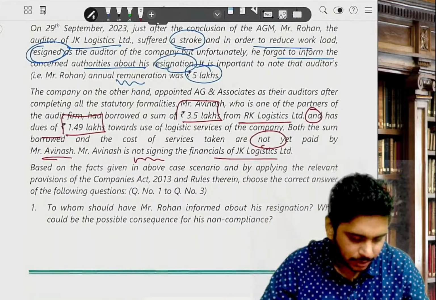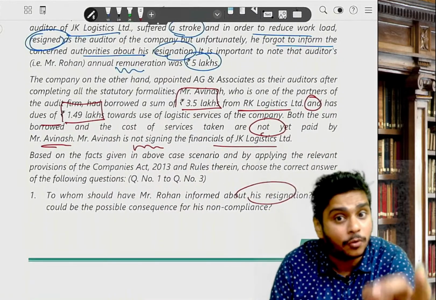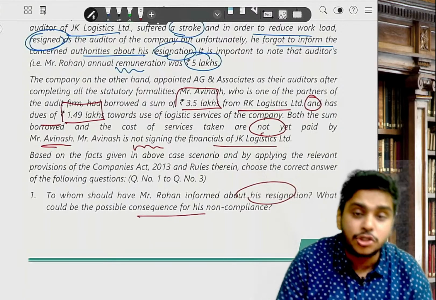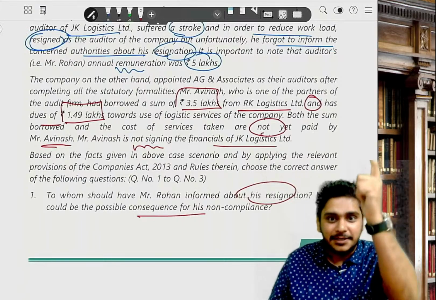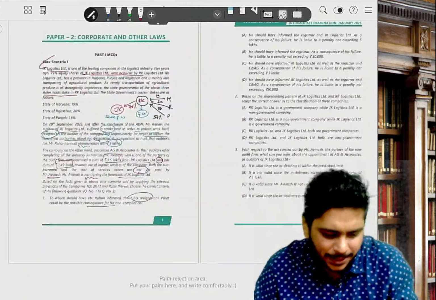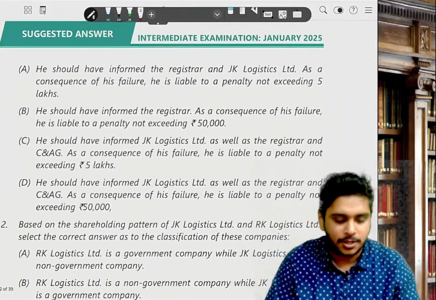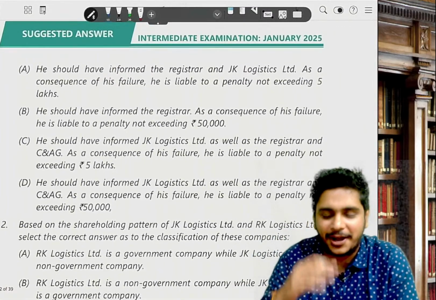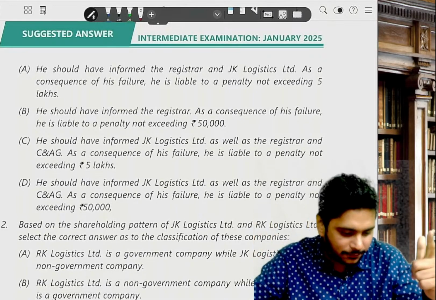First one. To whom should Mr. Rohan inform about his resignation? It's a government company. You should know. What should be the possible consequence of non-compliance? Penalty. We just did it five minutes back. I told you it will come in the exam. Very important. Choose the answer, guys. Come on. I don't want everybody to be wrong. I want everybody to be right. Proof that you remember law.